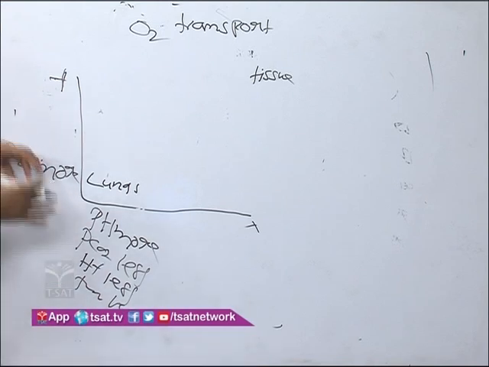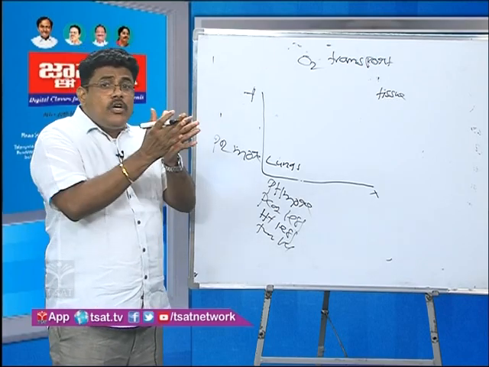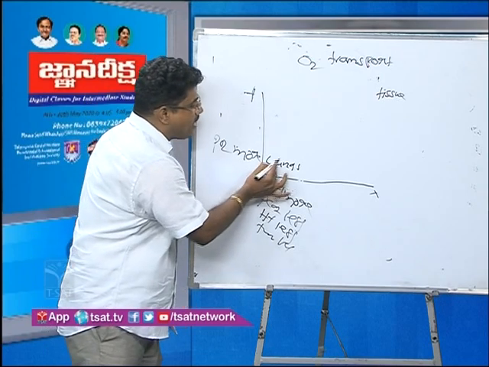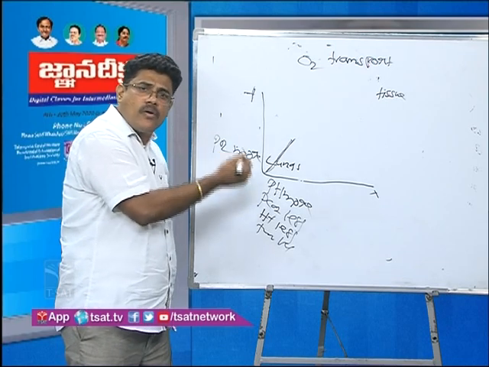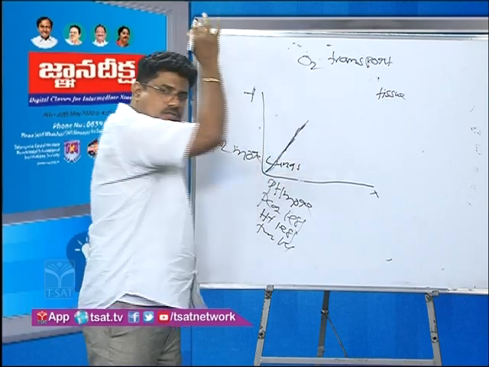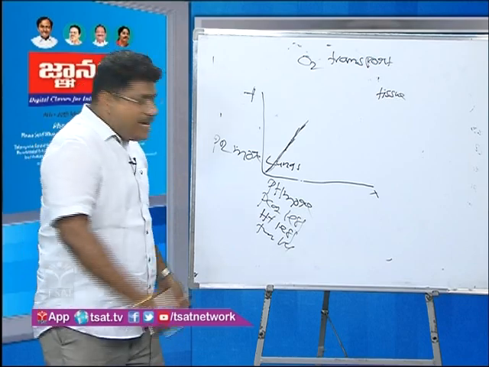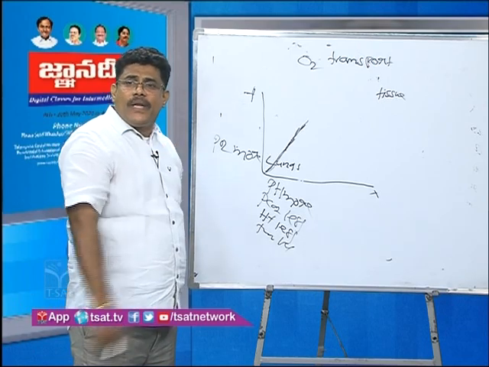These factors are present in the lungs area. That means in the lungs area, oxygen binds with hemoglobin, because the partial pressure of oxygen is more. Oxyhemoglobin is formed and associated in the lungs area. Since the partial pressure of oxygen is more, the graph moves upwards. Oxyhemoglobin is carried by the blood.